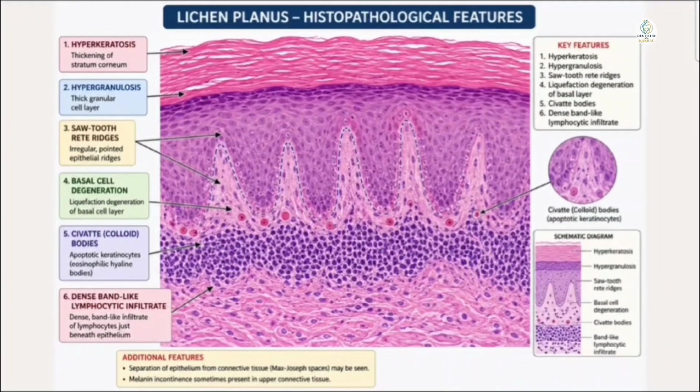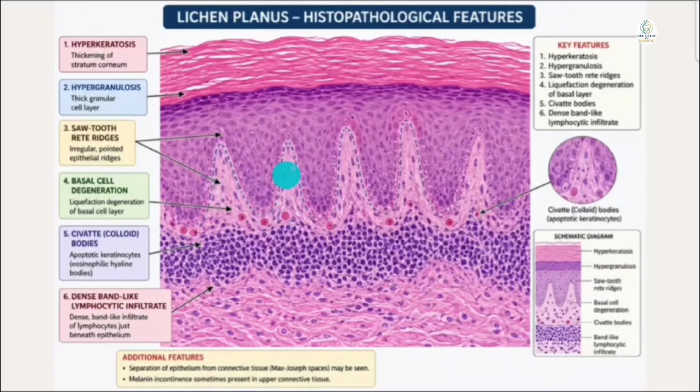Okay, you can appreciate a very beautiful picture of the histopathology of lichen planus. First of all, you are going to appreciate hyperkeratosis, an increased keratin layer, like thickening of the stratum corneum, the outer layer of the skin, which is increased, you can see. And then hypergranulosis, the granulosum layer is also increased, and you can see hyperpigmentation here. In sawtooth rete pegs, you are going to see a tooth-type structure present here, and also the basal cell degeneration.